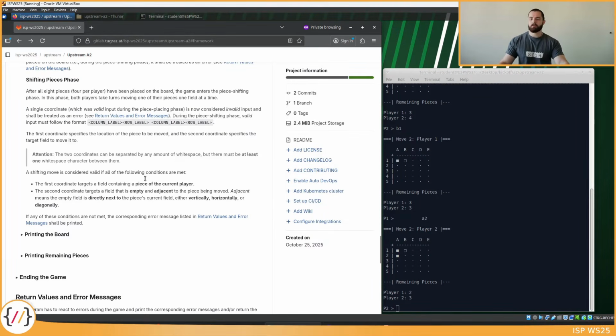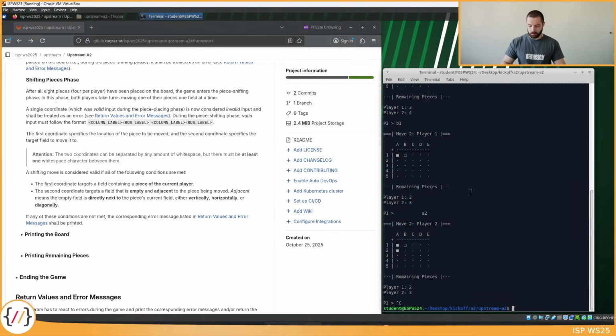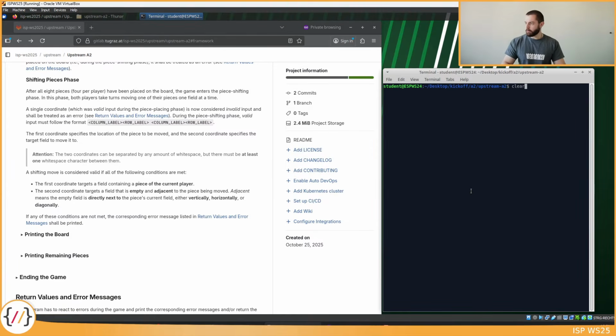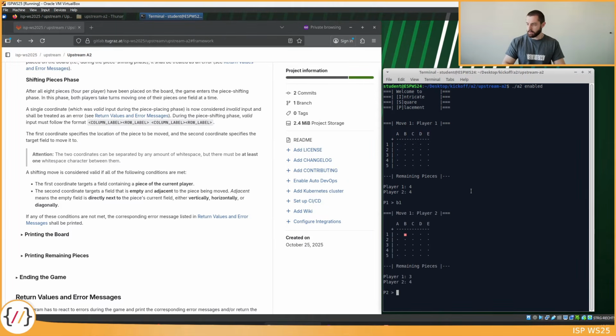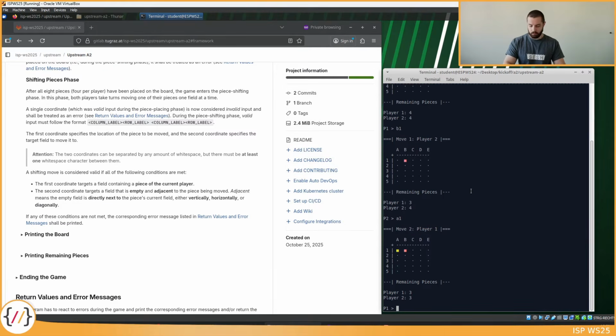This phase starts once the piece placing phase ends, and the users can now only shift their pieces one field at a time. I will show you this again, but let's start the program with color enabled now. And I will just randomly place the pieces somewhere just so we can switch over to the piece shifting phase, just like B1, A1, B2, A2, B3, A3, and now I will actually place the last two